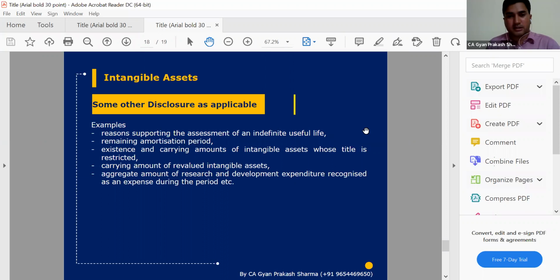Even in case of different categories like salary cost, transportation cost, and material cost, these types of disclosures are also required in our financial statements.